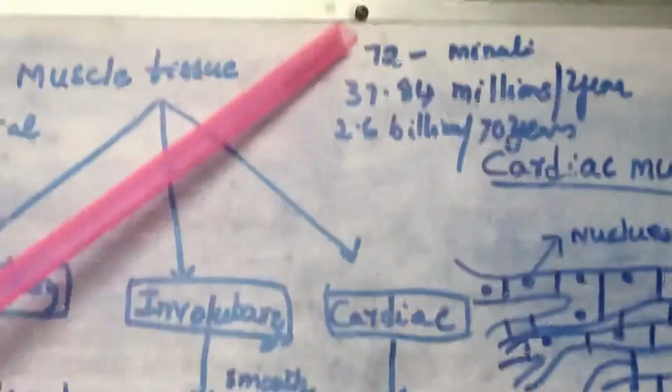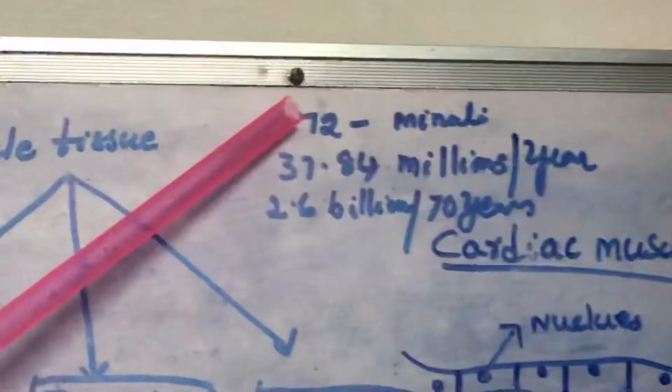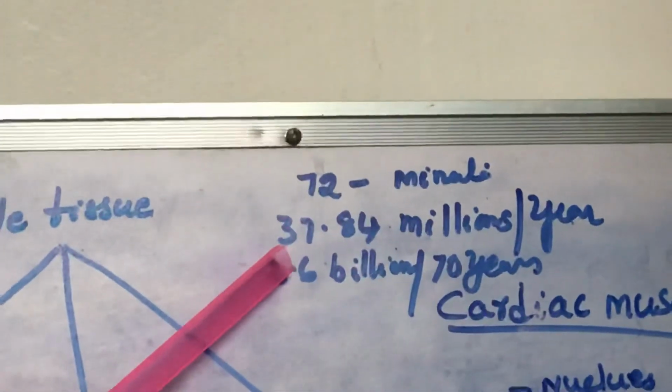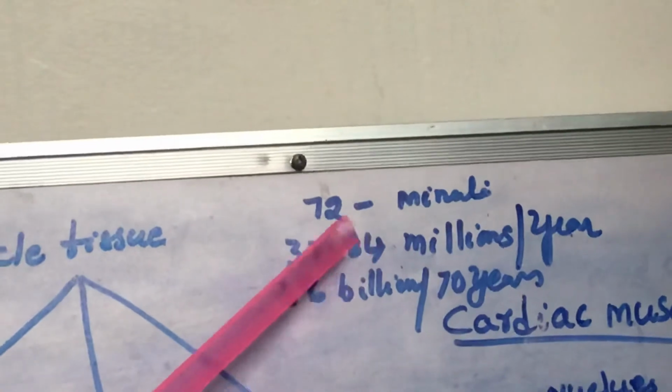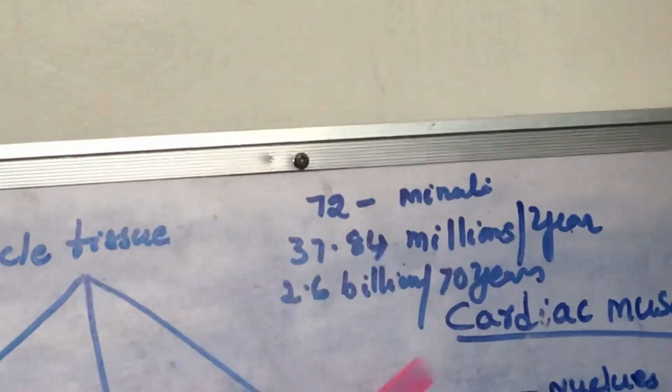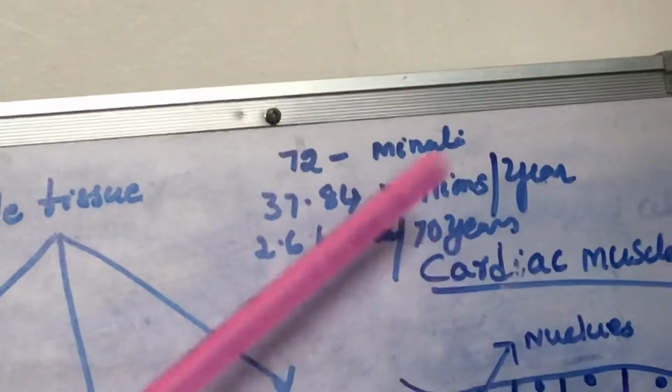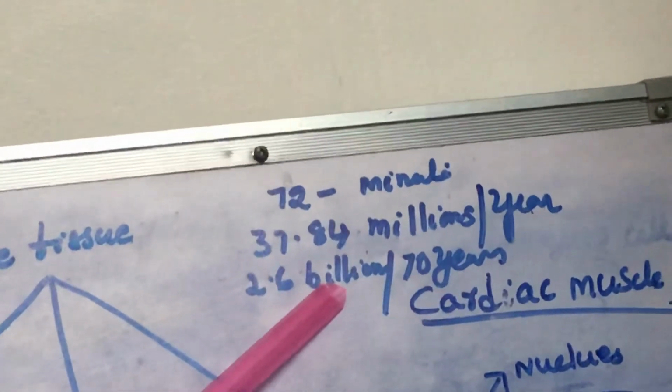See, the heart beats 72 times per minute. In a year it beats about 37.84 million times, and in approximately 70 years it beats about 2.6 billion times.